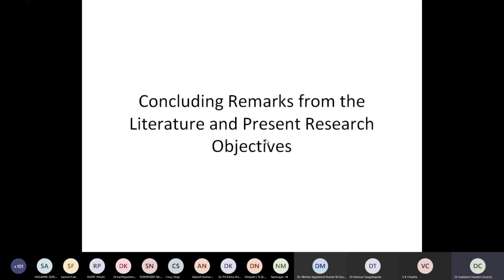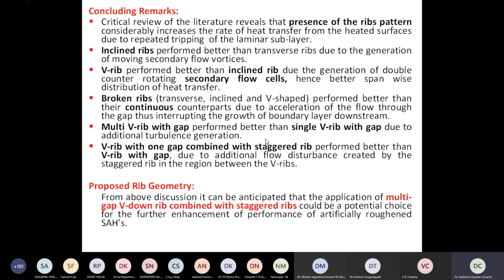So we could see from all these, as I said, that this is the work of one of my PhD students. You must be seeing that the sequence is as if I'm presenting the thesis for that student, because I'm taking the case study of the results of one of my students. So what we could conclude from the different roughness elements used in solar air heaters is that the presence of rib patterns considerably increases the rate of heat transfer from the heated surface due to repeated tripping of the laminar sublayer. This is what I said.